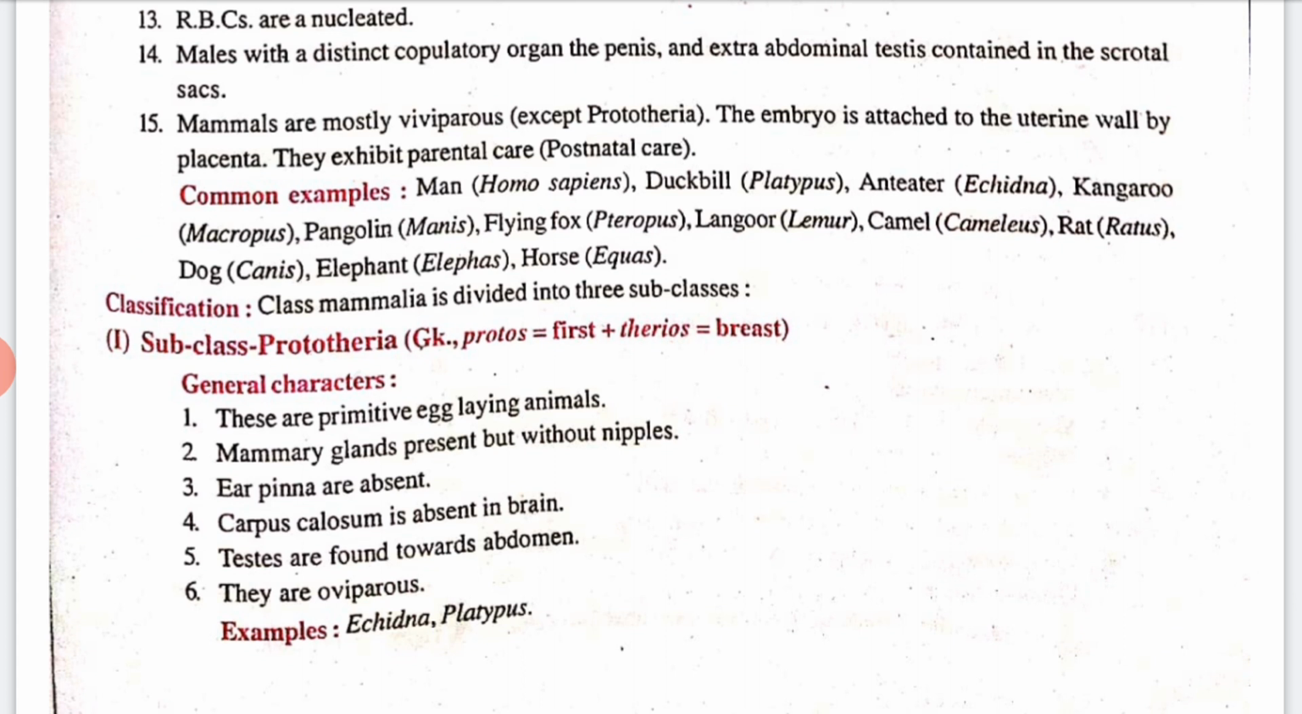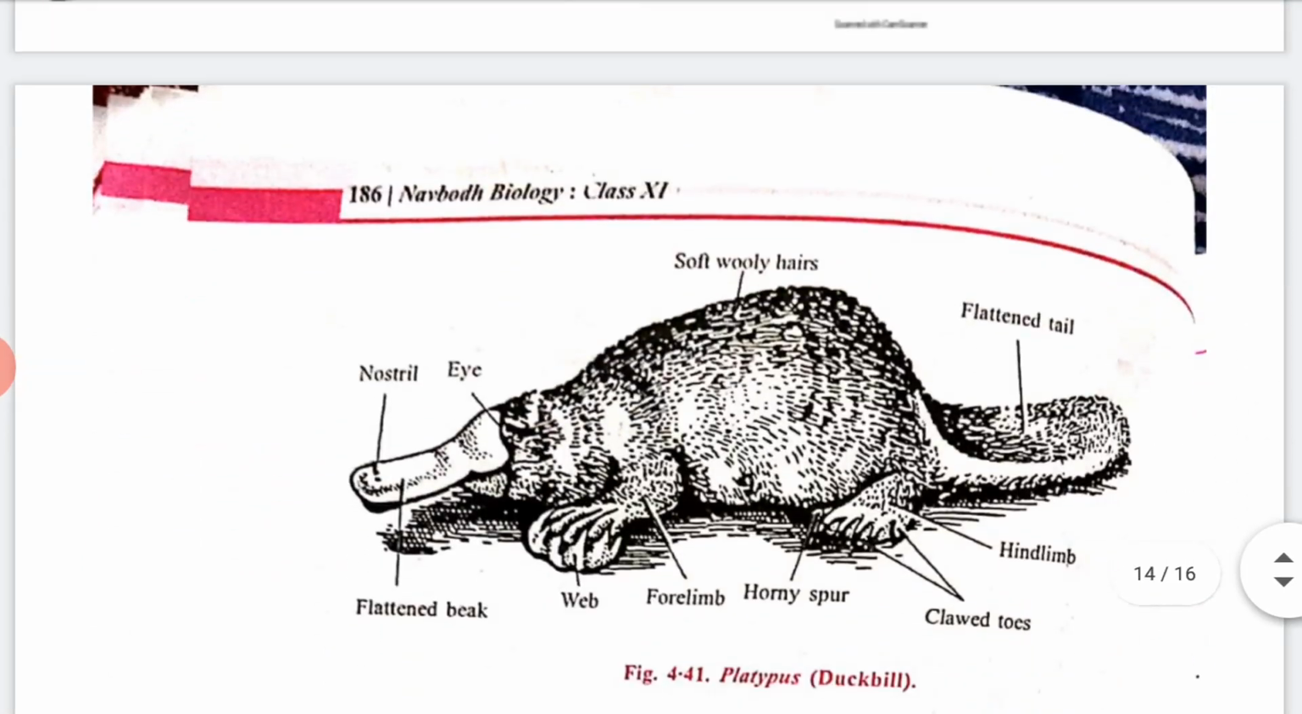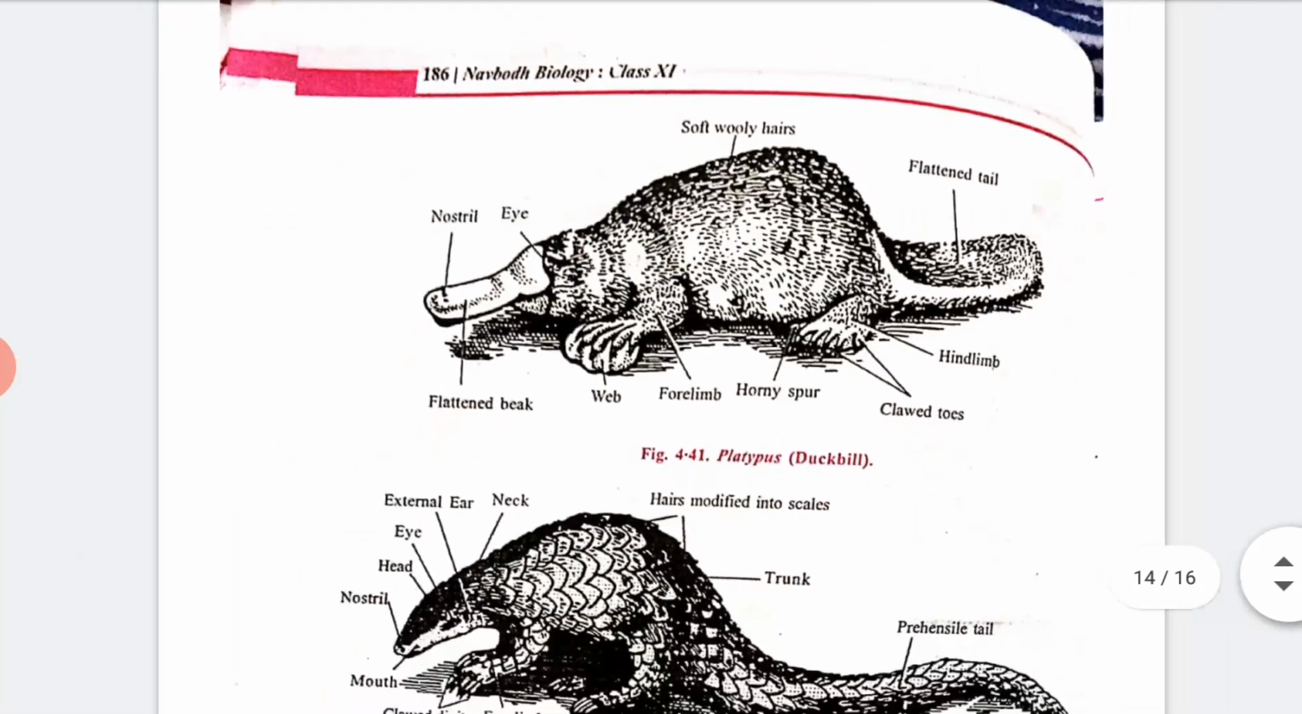It is also divided into subclasses, like Prototheria. Proto means first and theria means breast. These are primitive egg-laying animals, so mammary glands are present but without nipples. In this, the ear pinna is absent. Some examples I'll show you. See, these are the examples.